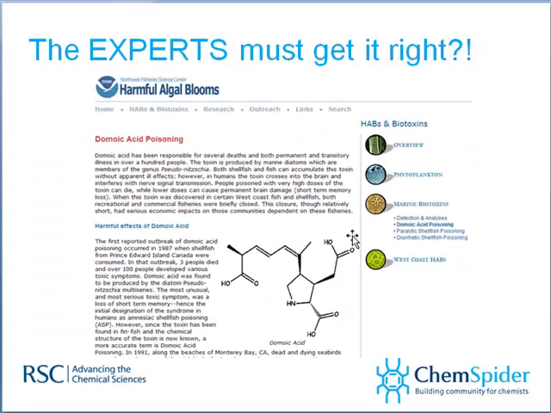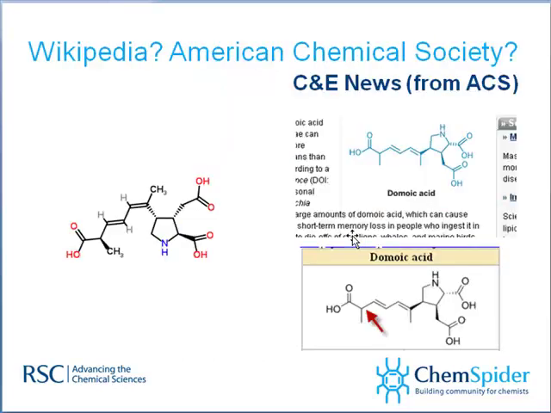Now one would assume that experts will get it right. People who write detailed web pages containing information about things like domoic acid poisoning. This is a toxin. Shellfish poisoning. It's a dangerous little beastie. You'd think that this website dedicated to domoic acid, written by the experts, would be right. Afraid not. That molecule is wrong. Also, it was wrong on Wikipedia. We've cleaned it up. It's curated. It's right on Wikipedia now.